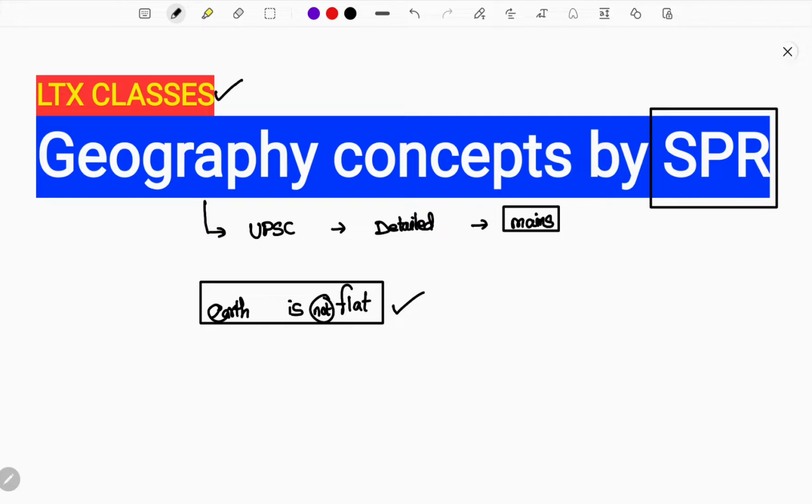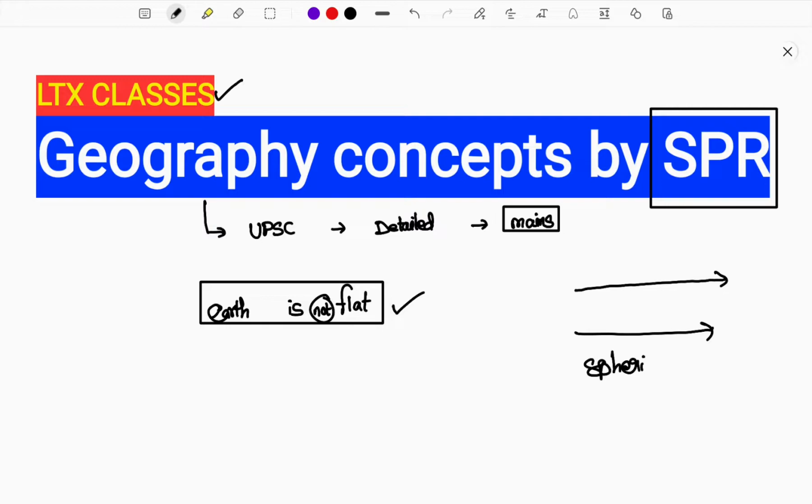But previously, historically, if you see people living in ancient times, wherever you look, the Earth will be found to be flat. With a vision oriented approach, you can say that Earth is flat. But then how did they find out that Earth is not flat? The sphericity of Earth, the spherical nature of the Earth, the oblate, the ellipsoid shape of the Earth. Everything we have come across through modern studies.